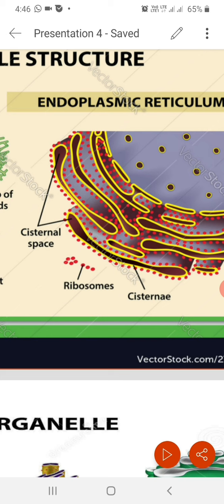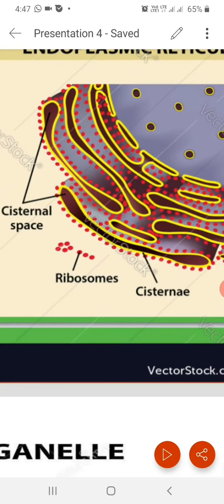The one having ribosomes is helpful in translation of the messenger RNA. So they are also called the workbenches of protein synthesis, because they help in protein synthesis.